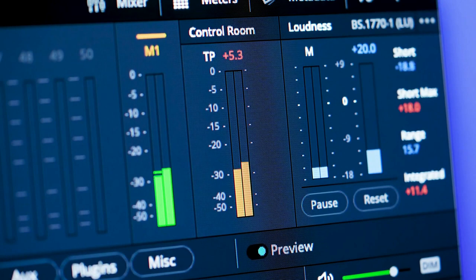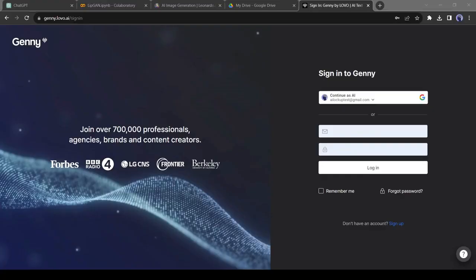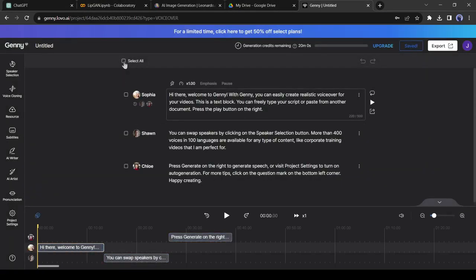In the next step, we will create a voiceover with an AI. If you are able to record your own voice, then it will be great. Otherwise, you can take the help of AI. This time I will take the help of AI. And for voice generation, I will use Jenny by Lovo AI. After creating an account, delete all of the previous voice blocks.